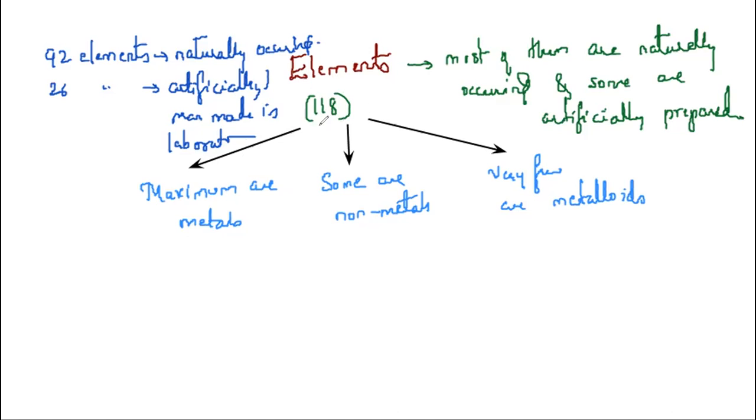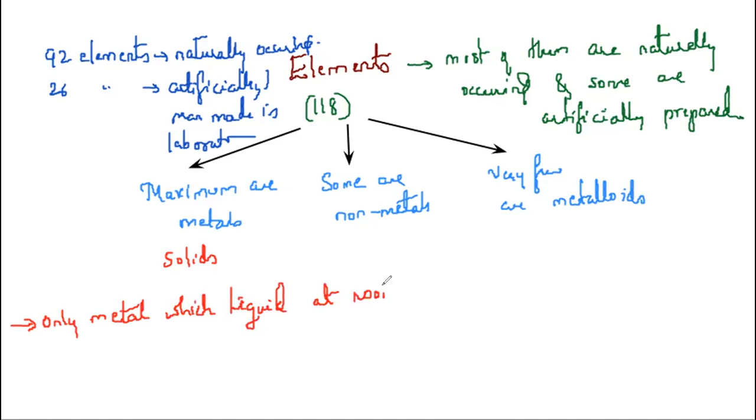Out of these 118 elements, maximum are metals. So when I say maximum are metals, can I say maximum are solids only? Because we know that almost all metals are solids. So here I can make a point: the only metal which is liquid at room temperature is mercury.